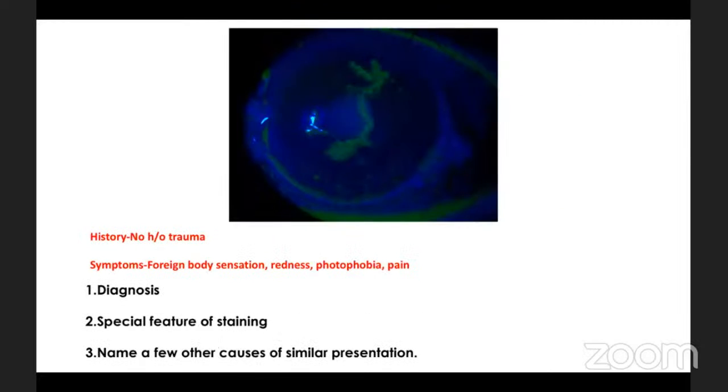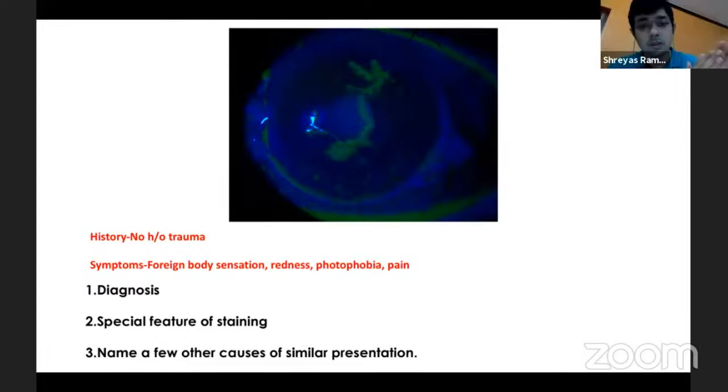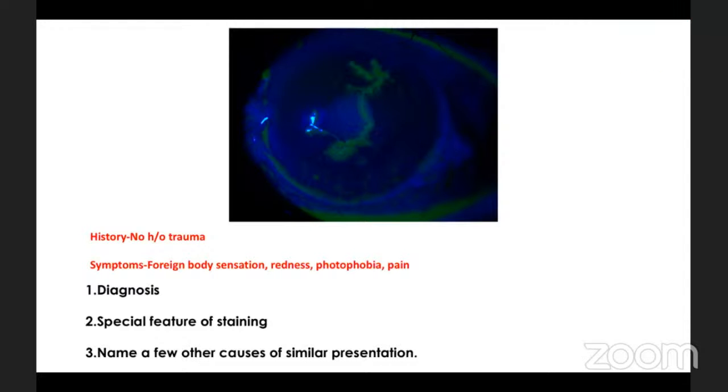Okay, so we'll move on to the next one. Again, a diagnosis which is itself a beautiful picture. So what is the diagnosis? No trauma, just foreign body sensation, redness, photophobia, and pain. It's a herpetic dendrite. With the pattern of staining, it could be a herpetic ulcer. Wonderful, wonderful. Because it's a dendritic ulcer, right? What causes a dendritic ulcer? Yes.